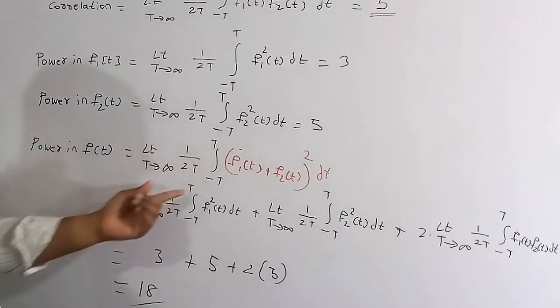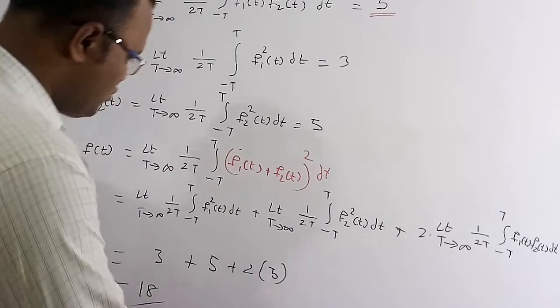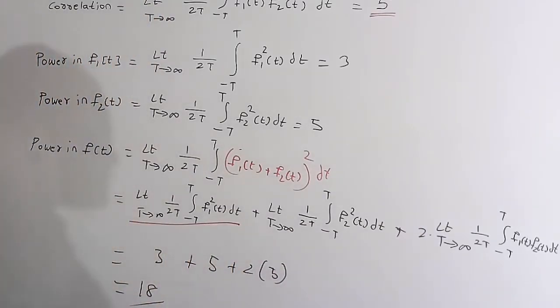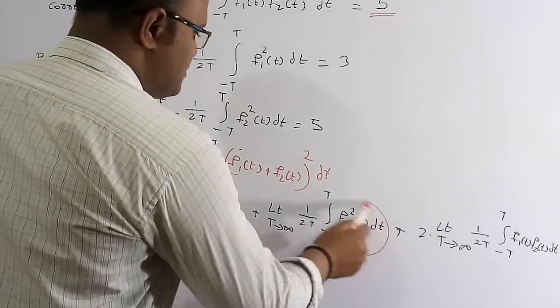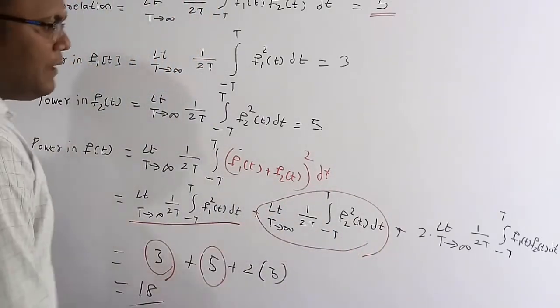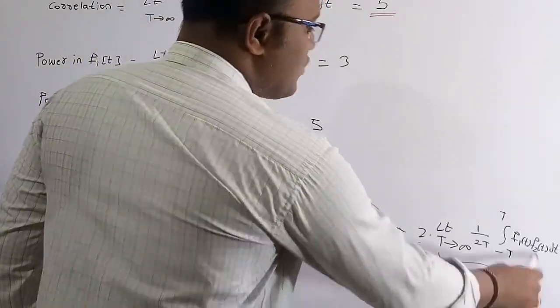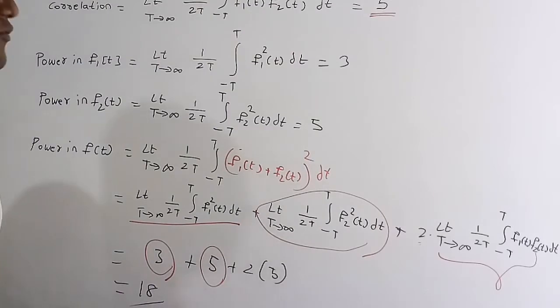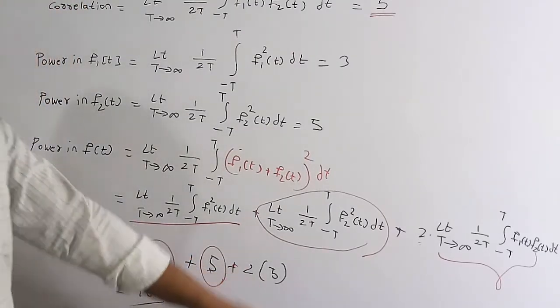So everything, this value we need to do inside here: a square plus b square plus 2ab. This value is nothing but the power in the signal f1 of t, which is 3. Similarly, this expression is called the power in the signal f2 of t, the value is 5. But here, 2 times this expression is called the correlation of the signals f1 of t and f2 of t. So therefore 2 into 5. So 5 plus 3 is 8, 8 plus 10 is 18.